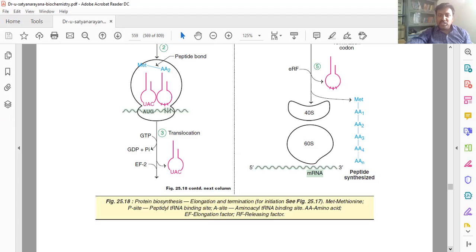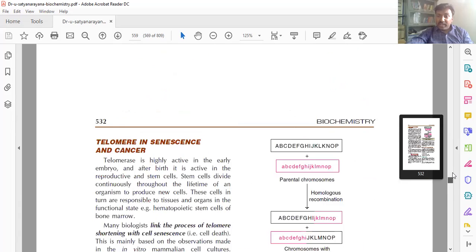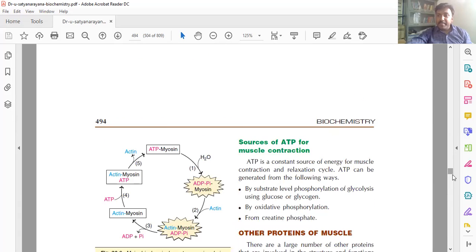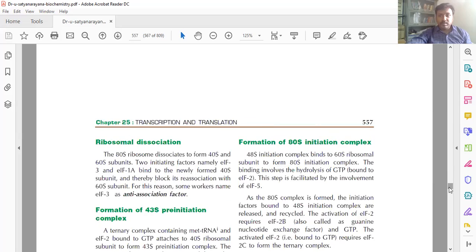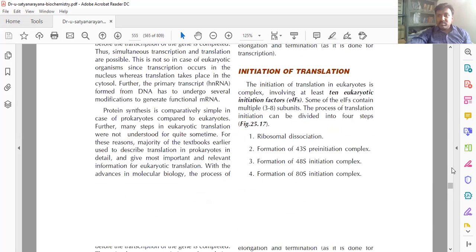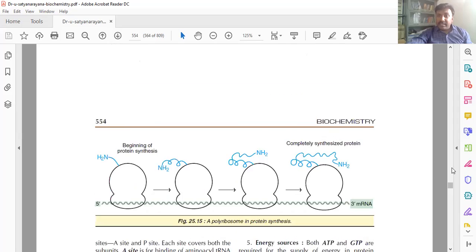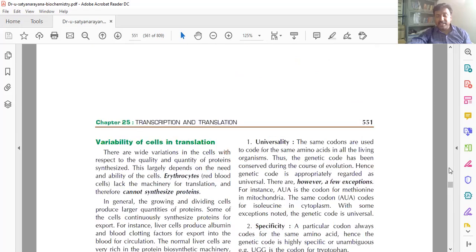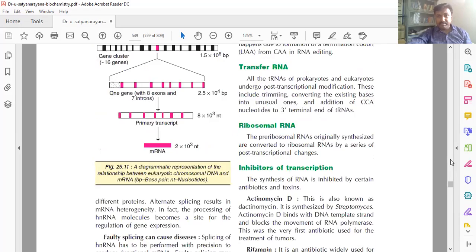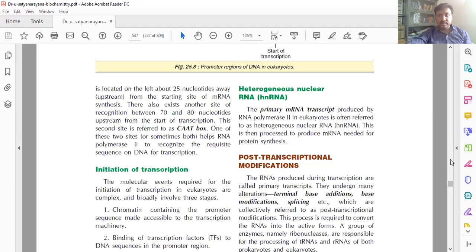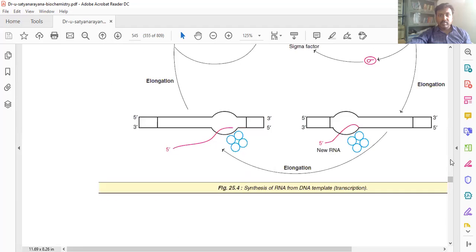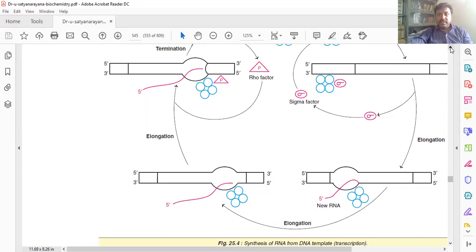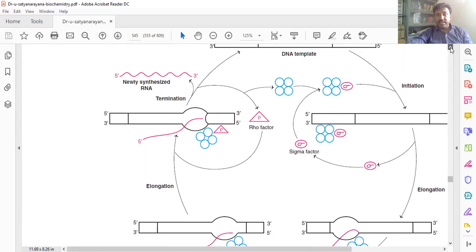I request you, regarding what I am showing now, the diagrams are very important in transcription, translation and protein synthesis. In transcription, this diagram is very important.